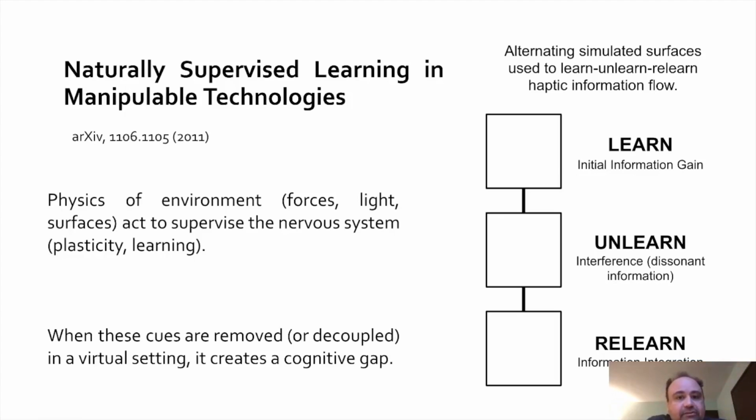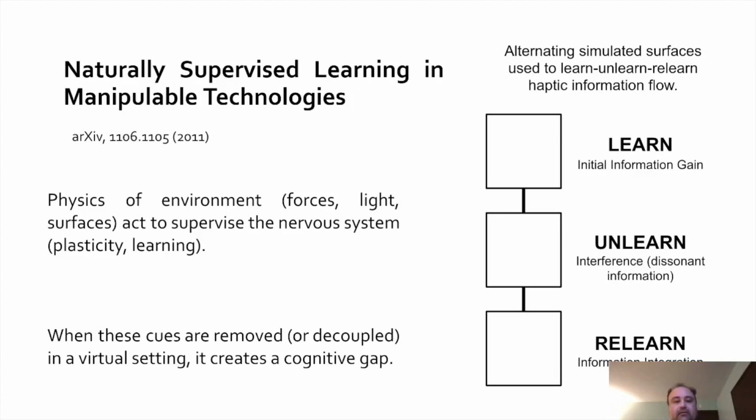Now we turn to one of our other co-authors, Bradley Alisea, and an archive paper that he produced called Naturally Supervised Learning and Manipulable Technologies. And this is an approach that uses this learning, unlearning, and relearning paradigm. It goes back to motor learning, and it allows us to look at different types of environments that might have an effect on performance in a mixed reality environment.